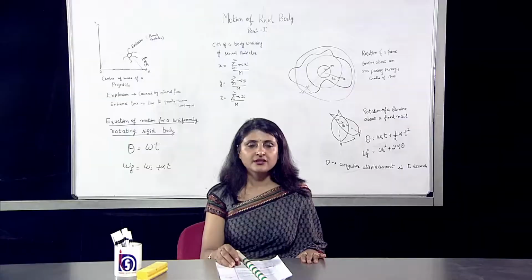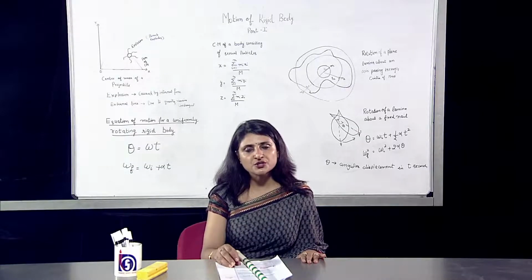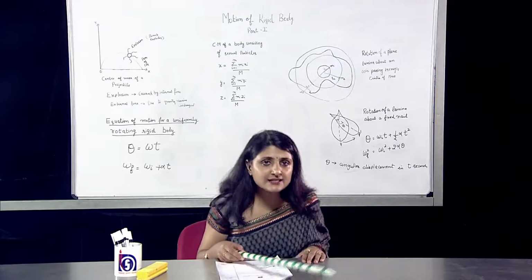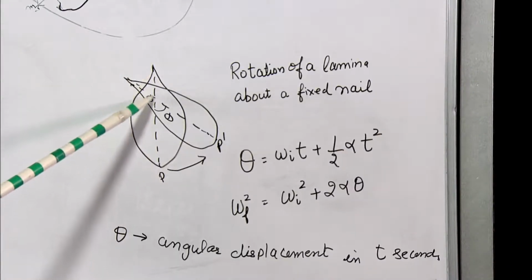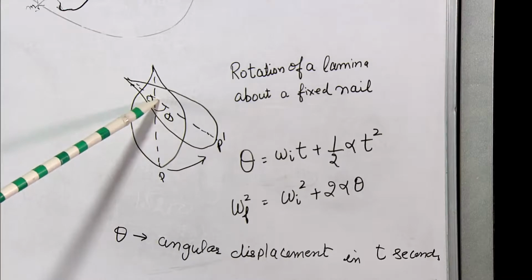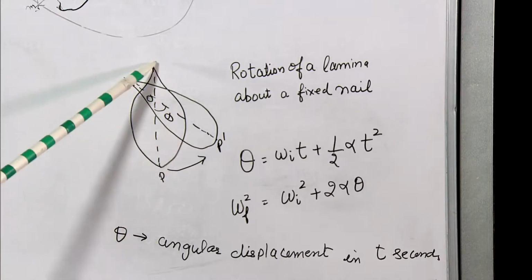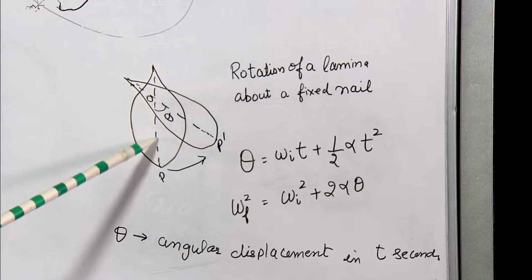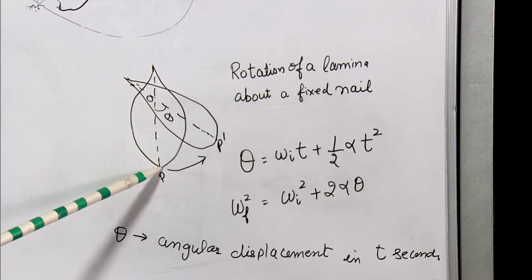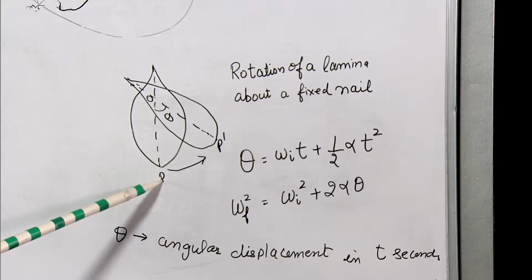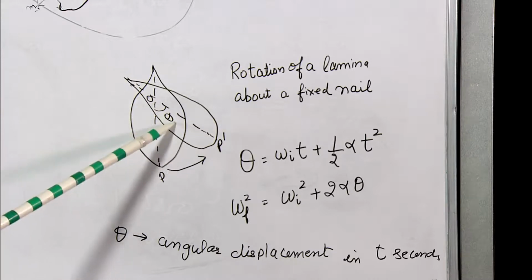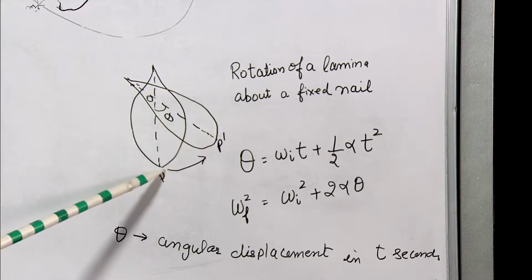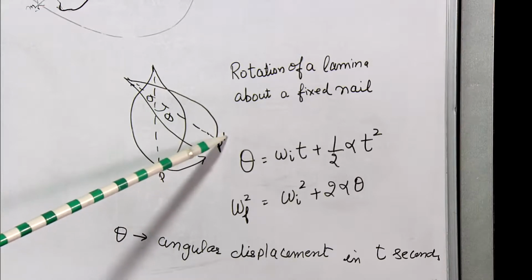Let's talk about the equation of motion of a rigid body rotating about a point O. For this, let's consider the figure in which there is a nail attached at a point O. Here, this is a plane lamina and we take an axis which is passing through O, and we have a particle P which is located here and denoted by point P. We rotate this lamina through an angle theta so that our point P reaches P dash.